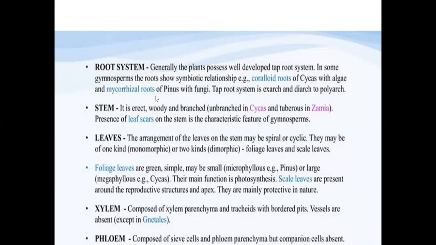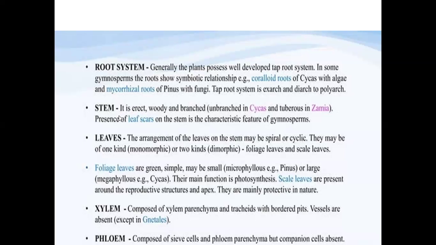So these two are very good examples where the plant shows a symbiotic association. This is also an important point: presence of coralloid roots is the best example in cycas, whereas mycorrhizal roots is the best example in pinus. When we talk about the anatomy of this taproot system, the xylem is of exarch condition, showing two to many vascular bundles, that is diarch to polyarch condition. So this is about the root system.